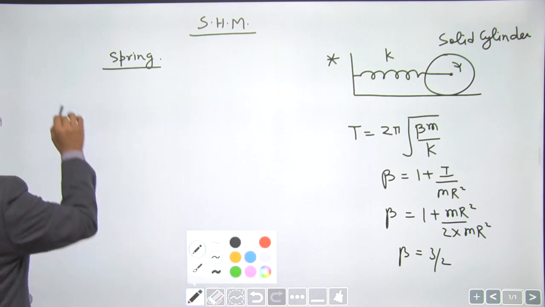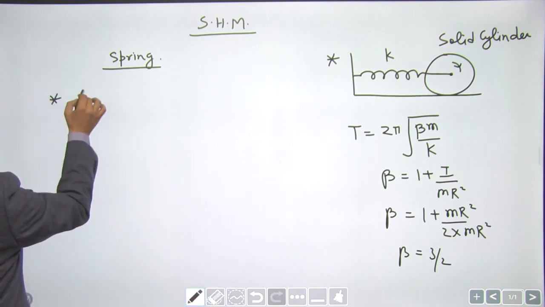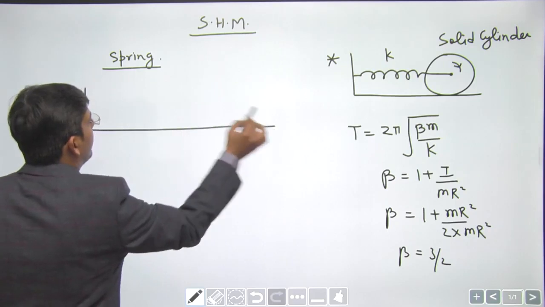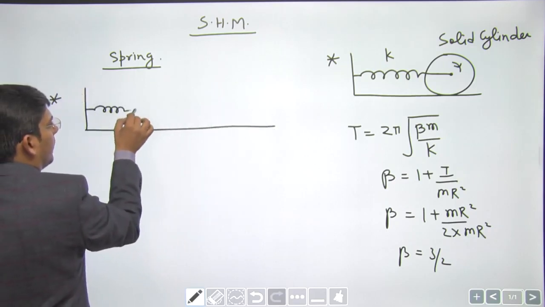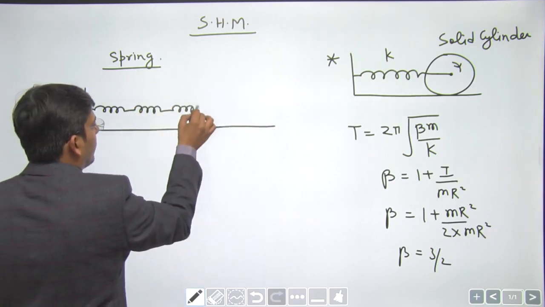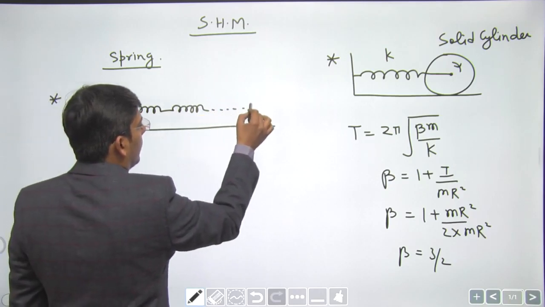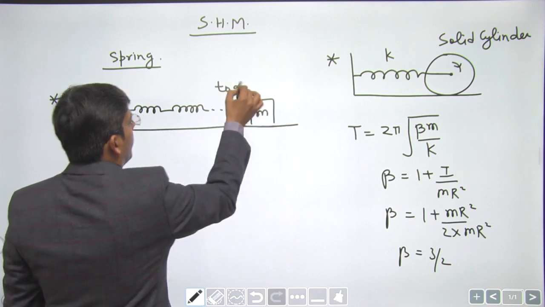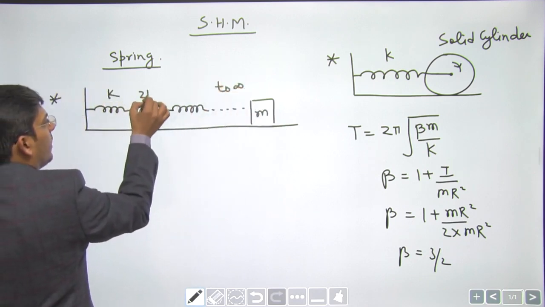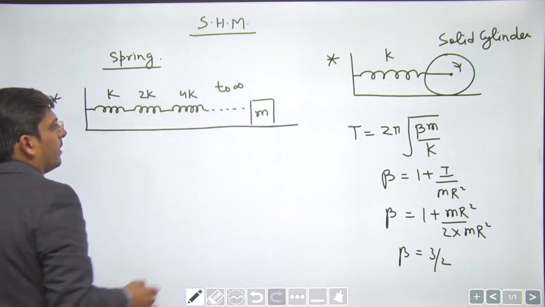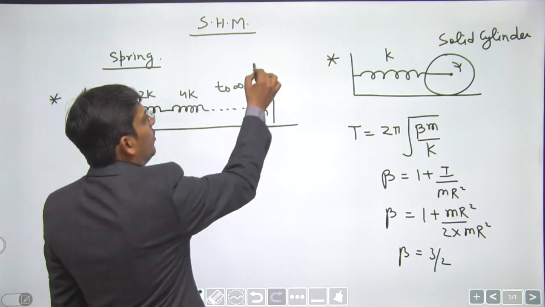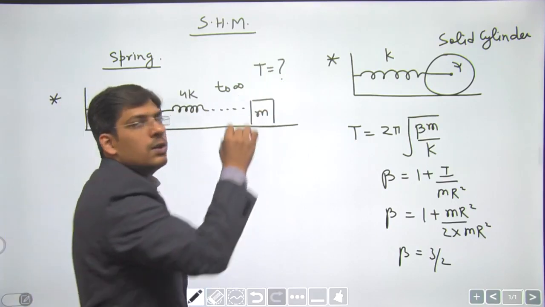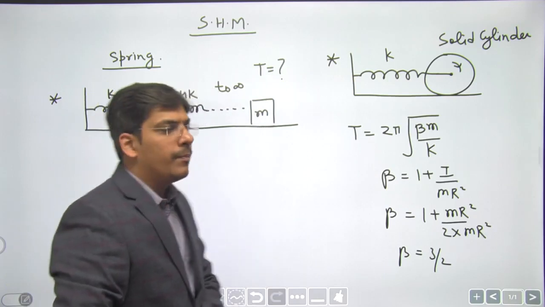Let us now discuss a case in which you have, say, infinite springs. Okay, infinite springs in series to infinity. Spring constant is k, 2k, 4k up to infinity. Now you are asked to calculate the time period of oscillation of the spring block system, right?